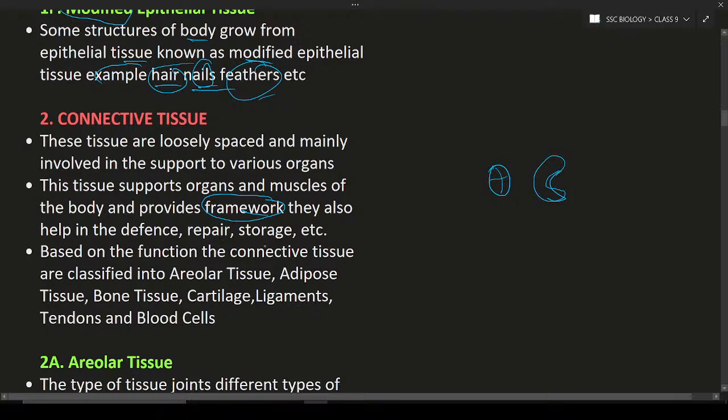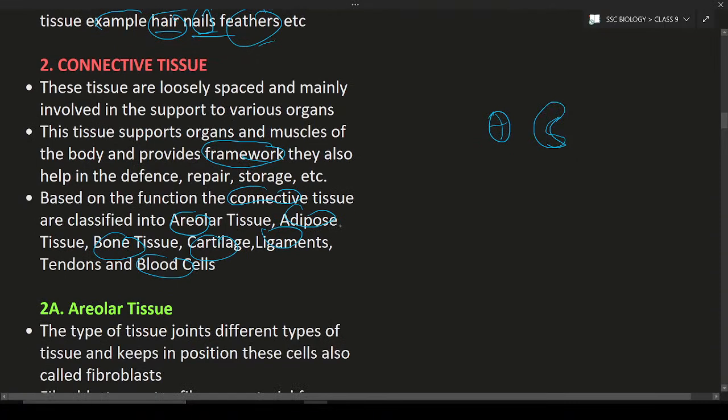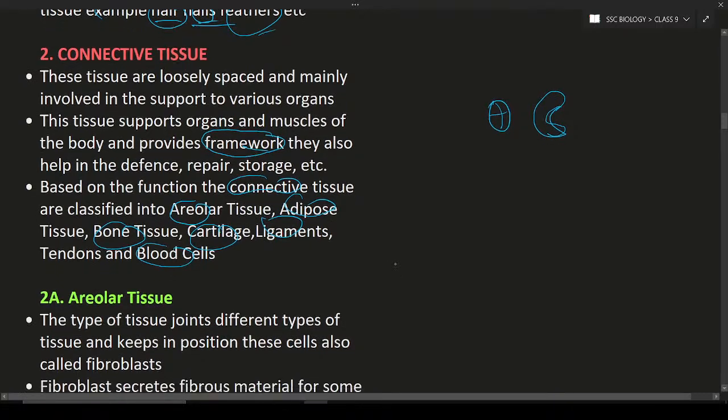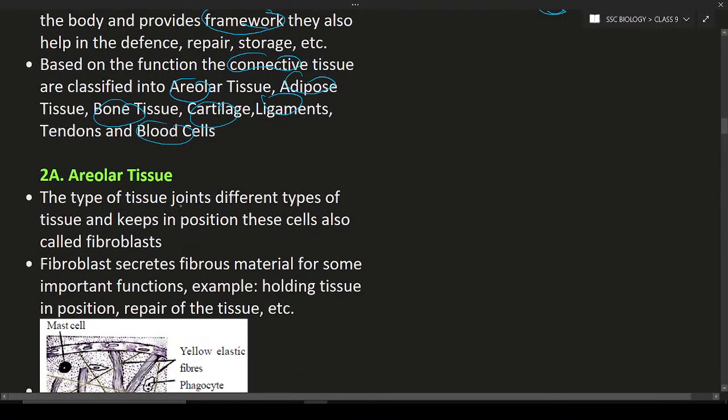Based on the function, the connective tissues are classified into areolar tissue, adipose tissue, bone tissue, cartilage, ligaments, tendons, and also blood cells. These are the different types of connective tissue. Again, we have seen the epithelial cells are divided, and connective tissue are also divided. So we will discuss them one by one.